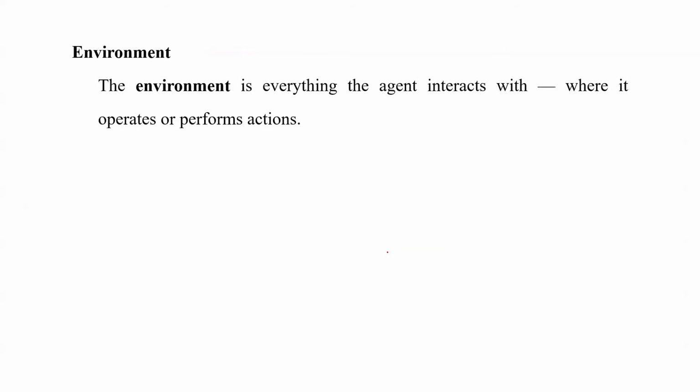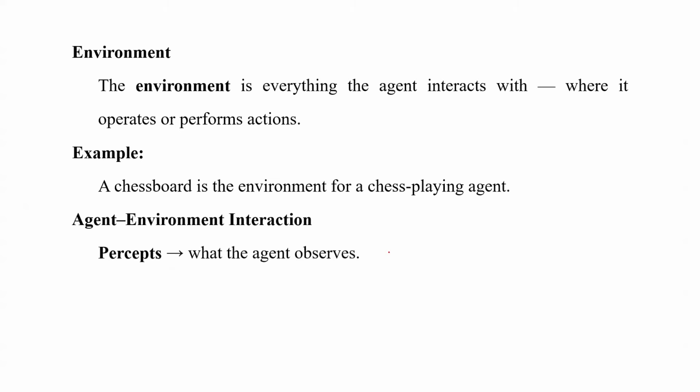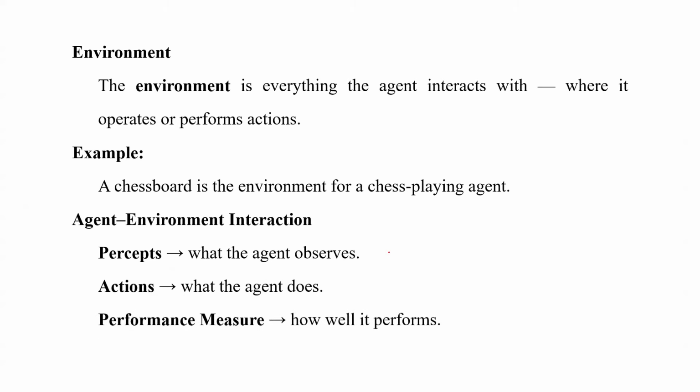What is environment? The environment is everything that the agent interacts with, where it operates or performs actions. Example: a chessboard is the environment for a chess playing agent. Agent environment interaction: percepts are what the agent observes, actions are what the agent does, and the performance measure is how well it performs.